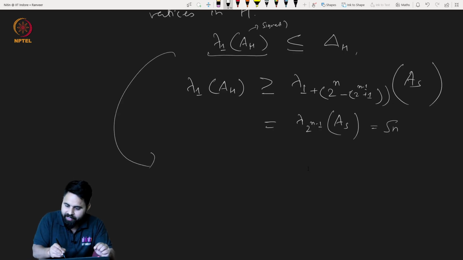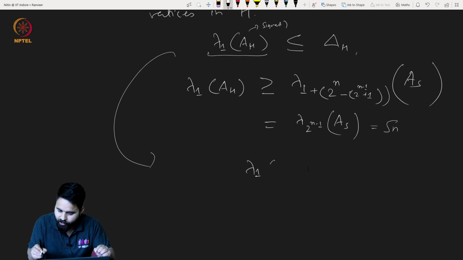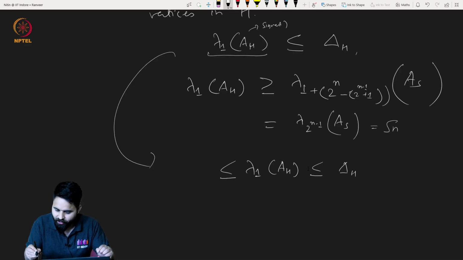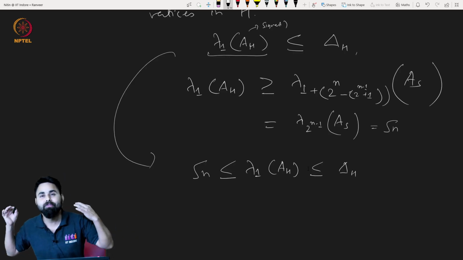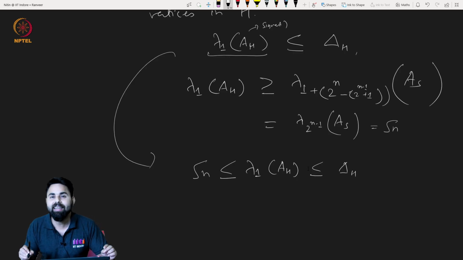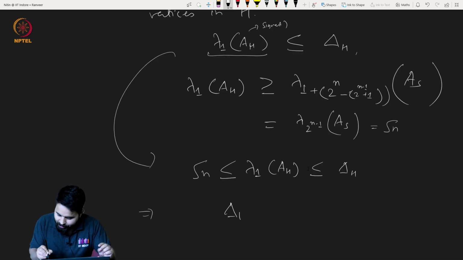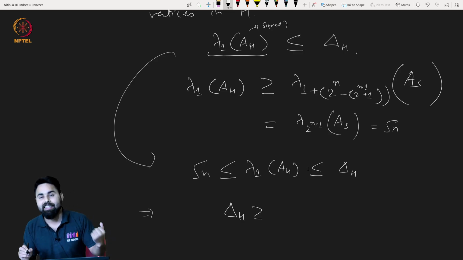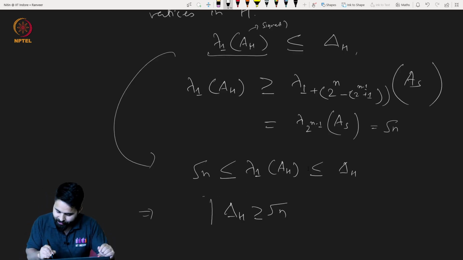So lambda 1 of AH is at least this, which is square root of n, and we are done with the proof. That means the maximum degree of H is at least square root of n.